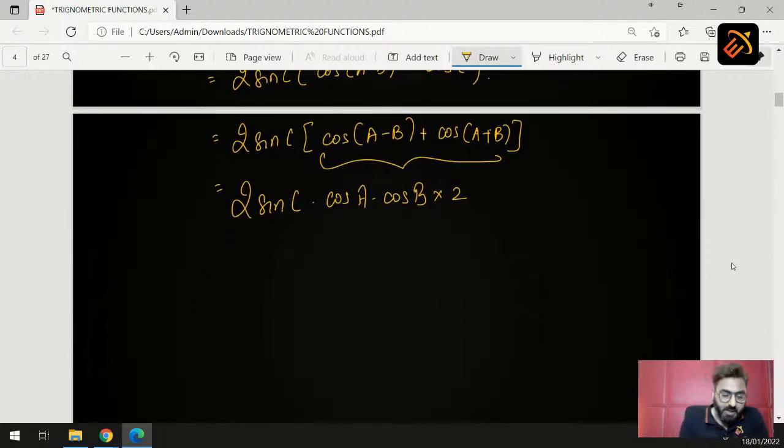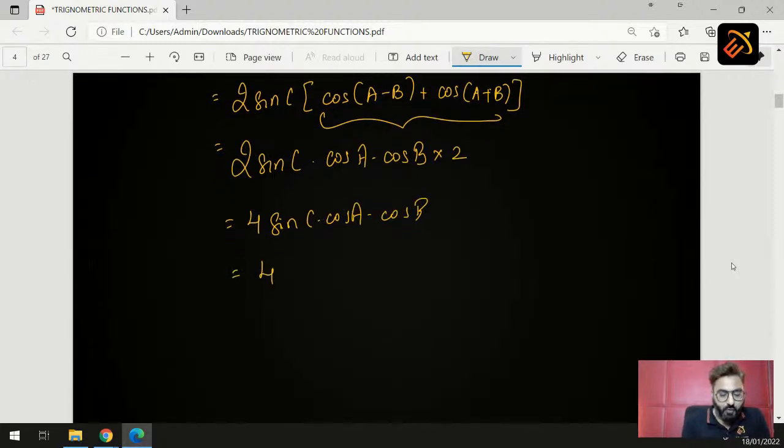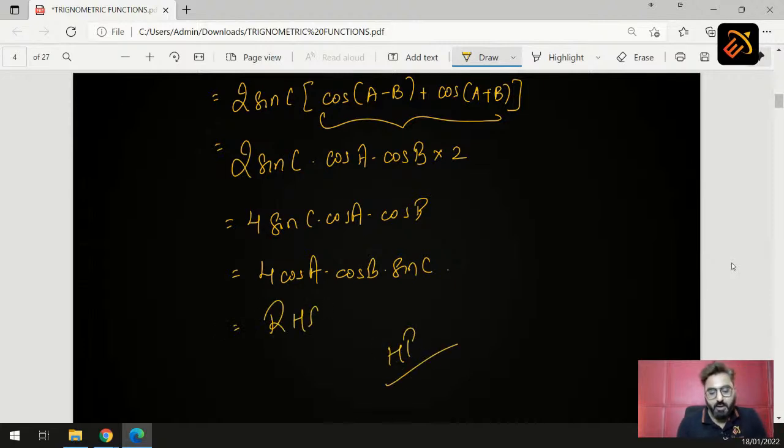So what do we get in the next step? 2 2s are 4. So 4 sin c into cos a into cos b. When we rearrange this term, we get 4 cos a into cos b into sin c, which is nothing but your right hand side, hence proved.